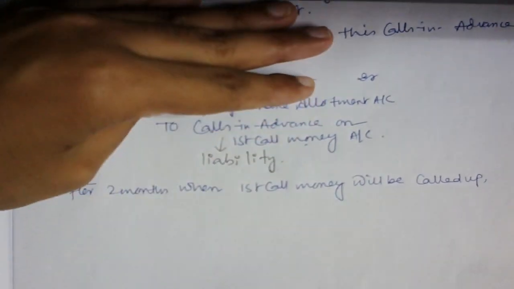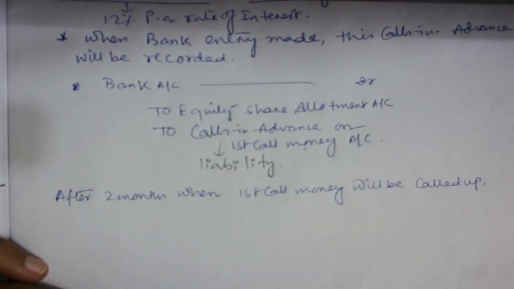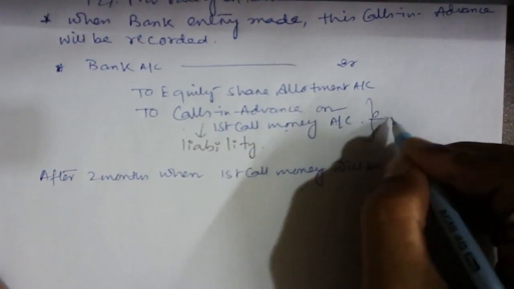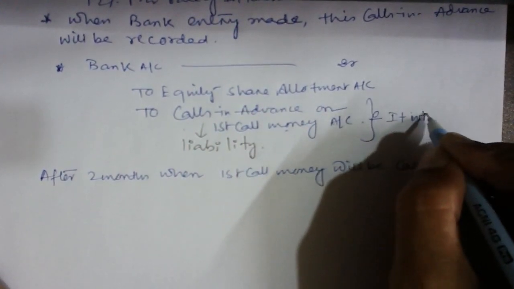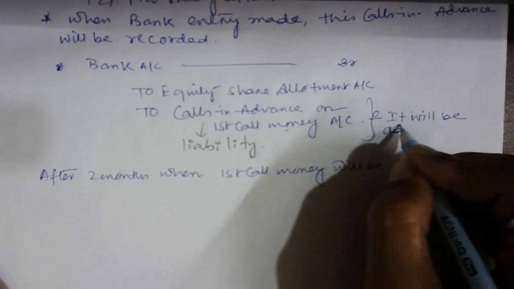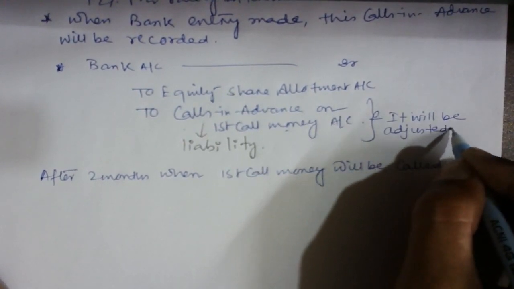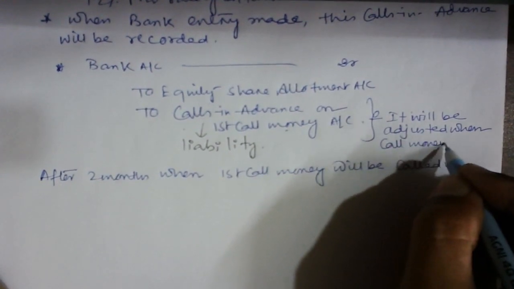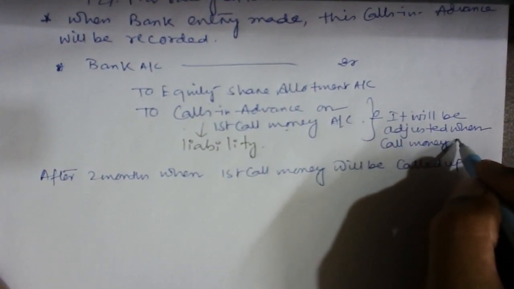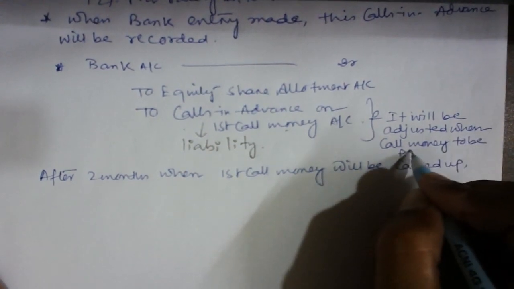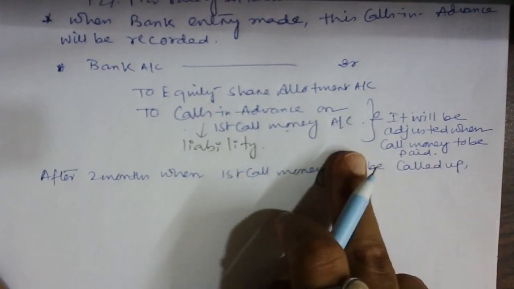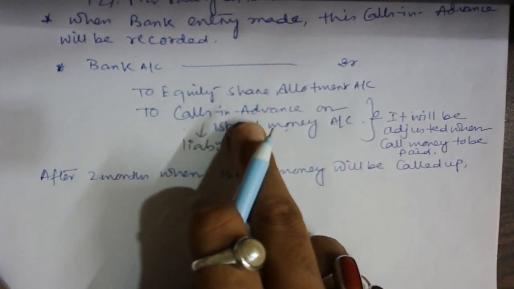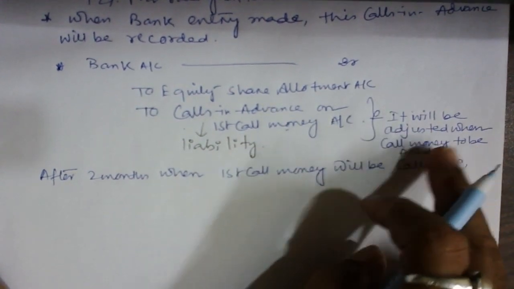When the first call money is called up after the 2 months, then these calls in advance will be adjusted when call money is to be paid. See what is written here? These calls in advance are only to be adjusted at the time when the call money is to be paid.